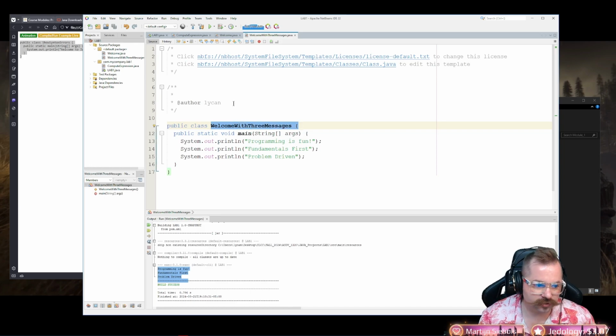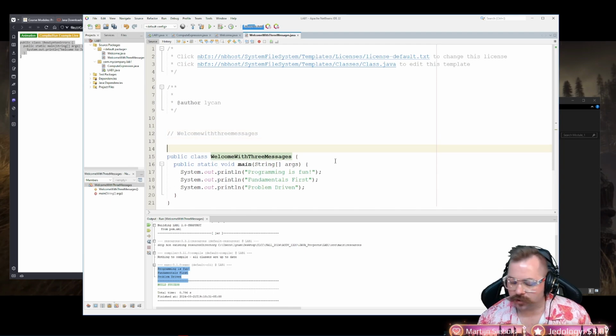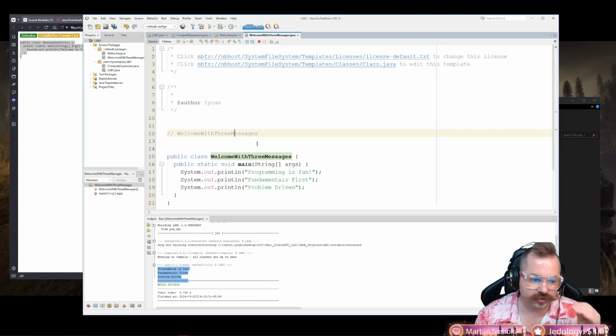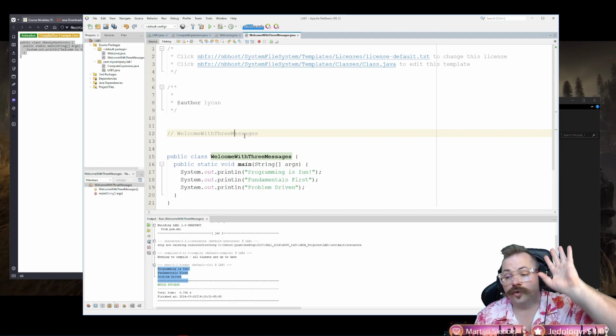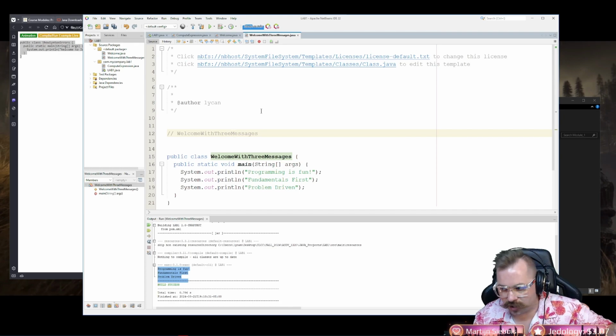If this was lowercase, like this, you can see how much more difficult that is to read, right? So by capitalizing each of the first letters of all the words, that makes it infinitely easier to read, right? And we standardize that so that we know. Is it wrong to not capitalize it? No, it would still work. The thing is, we are standardizing that the first letter of every word has to be capitalized.